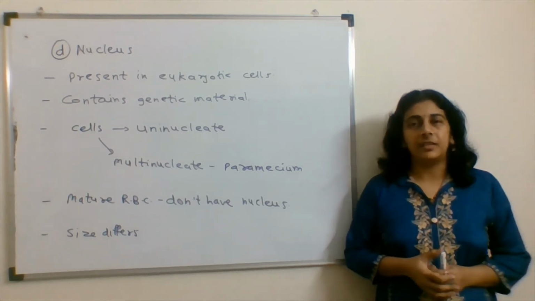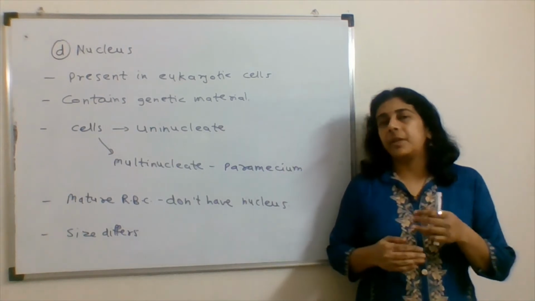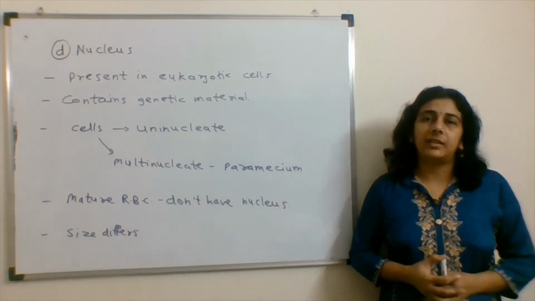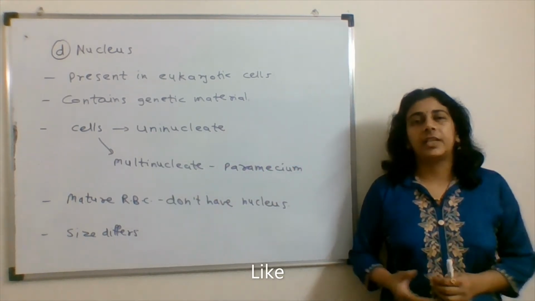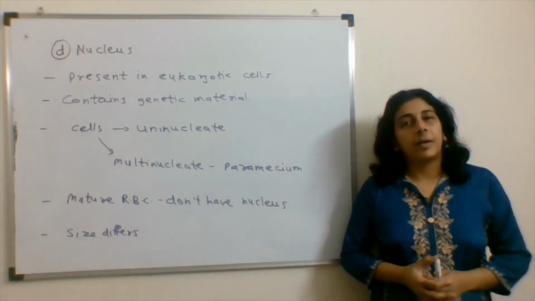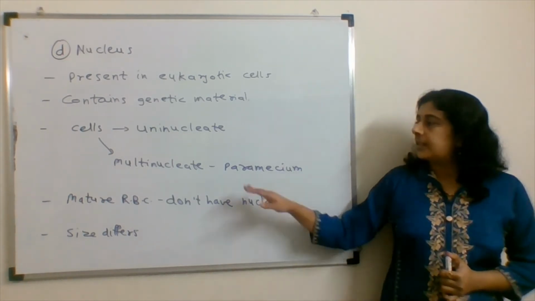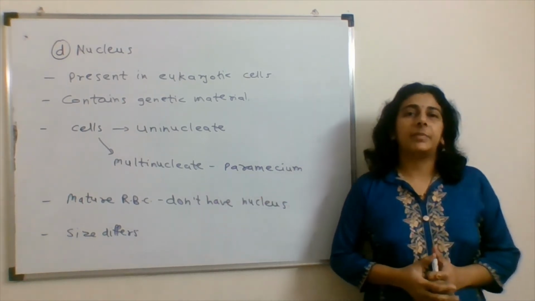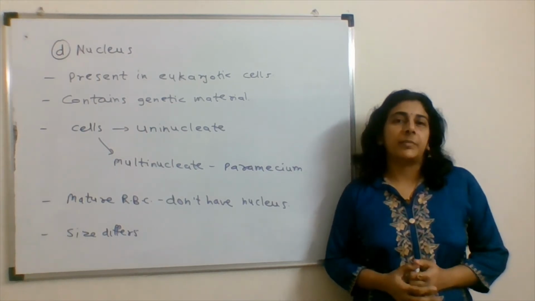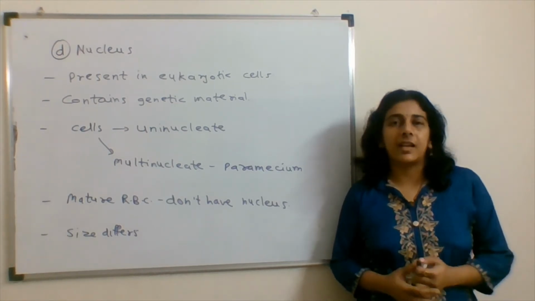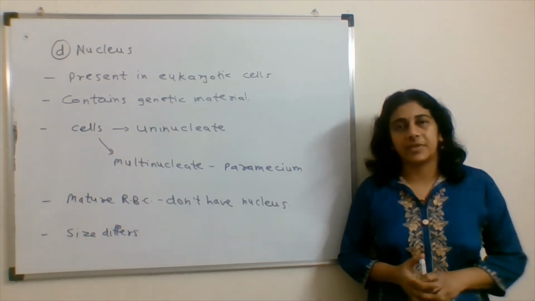The cell may be uninucleate or multinucleate. Most cells are uninucleate, for example amoeba or our human cells. In the case of multinucleate, the example is paramecium. Secondly, mature RBCs don't have a nucleus in them. That's why we call them red blood corpuscles.